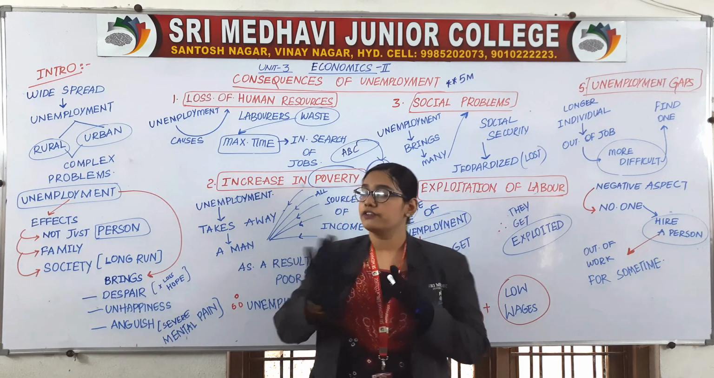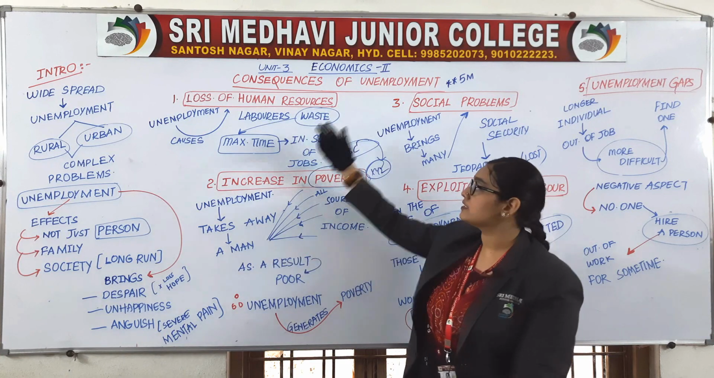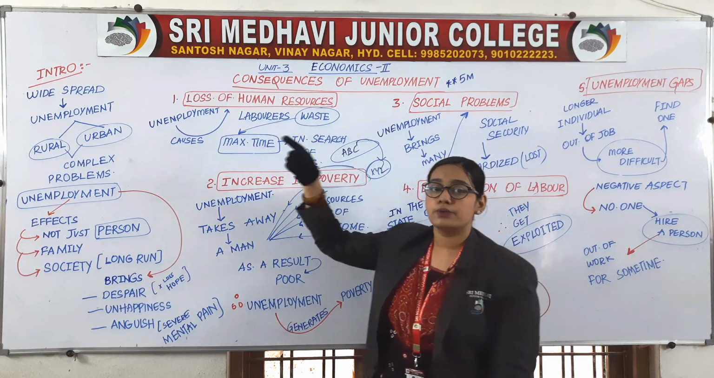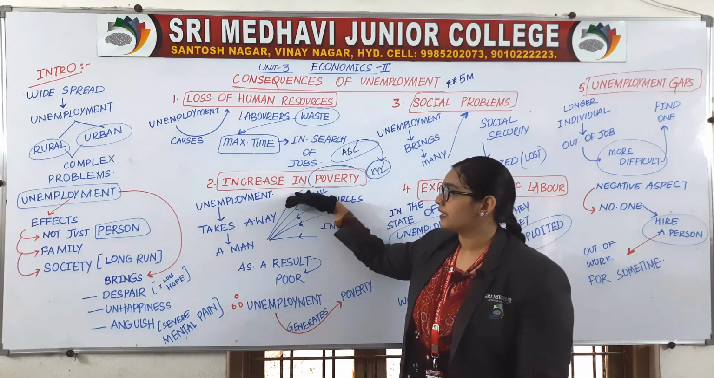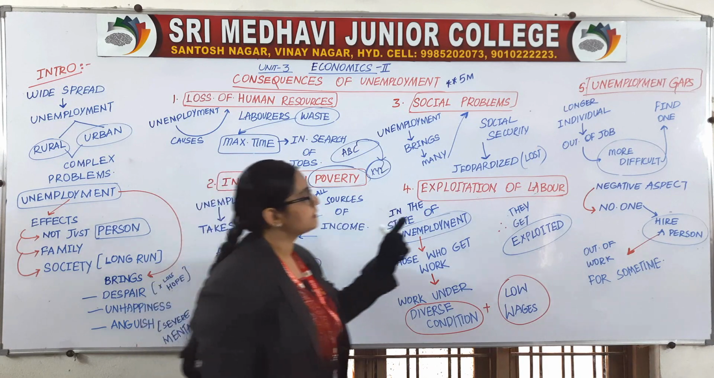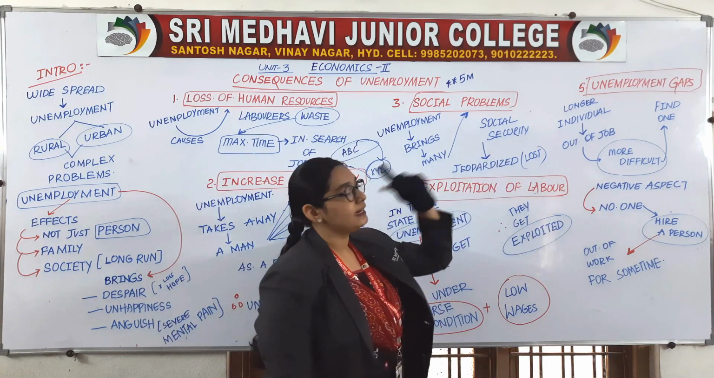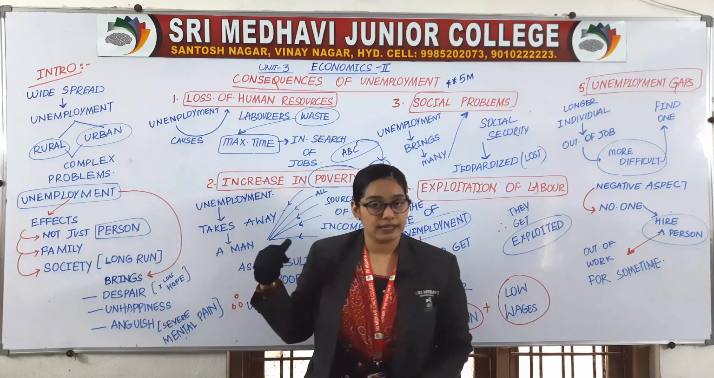So all 5 points are completed. What was the topic name? Consequences of unemployment. What are the 5 points over here? Loss of human resources, increase in poverty, social problems, exploitation of labor, and unemployment gap. Consequences of unemployment are completed.